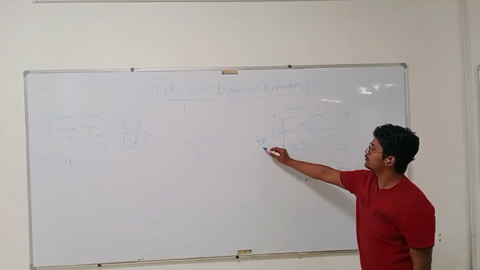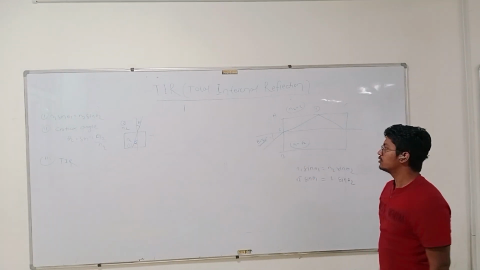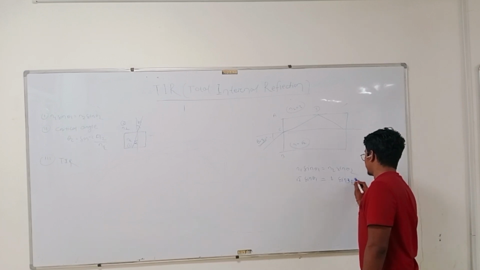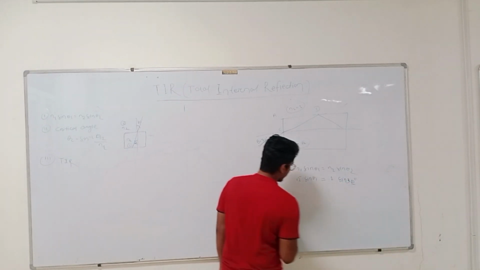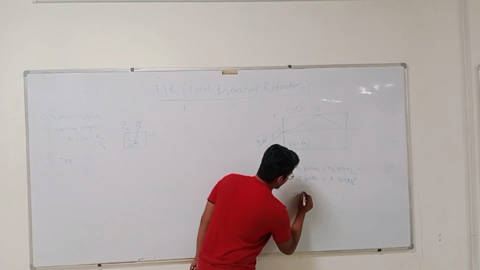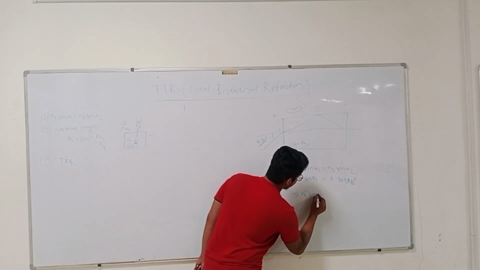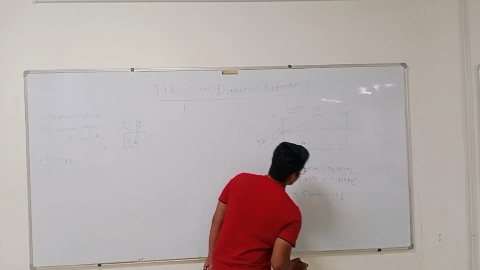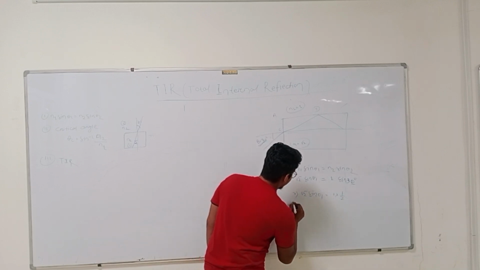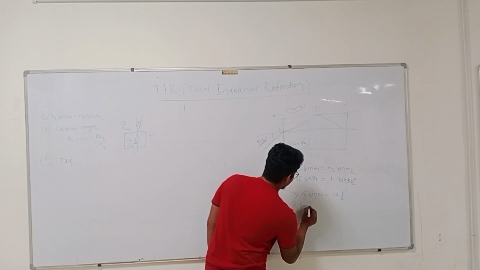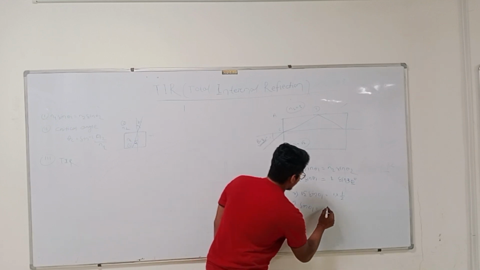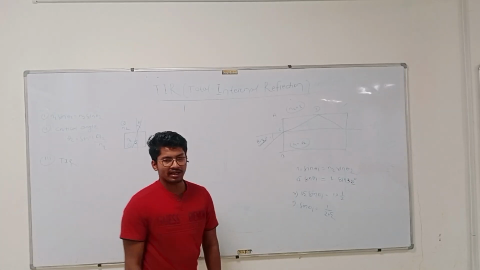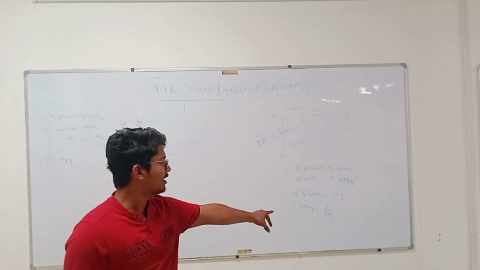Here I am sending light with angle 30 degree, so I will use 30 degree here. Now √2 sin theta 1 equals 1 into sin 30, which is 1 by 2. Now my sin theta 1 is equal to 1 by 2√2.